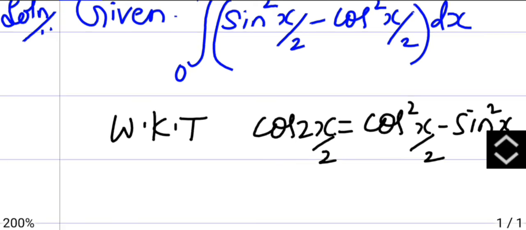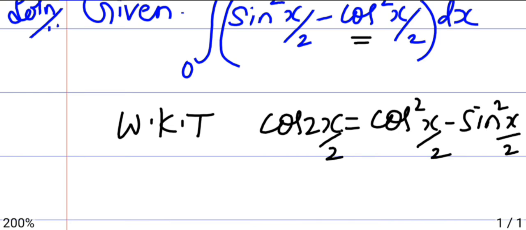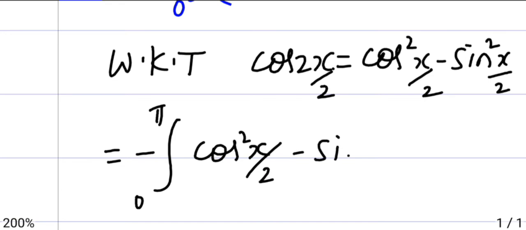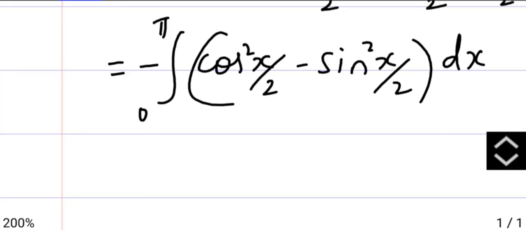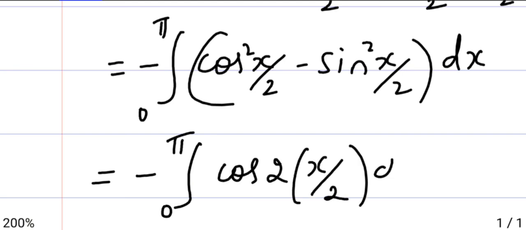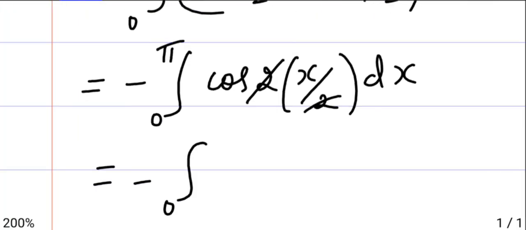I want cos in the front, so I will take minus common. From 0 to pi, taking minus out, it becomes cos square x by 2 minus sin square x by 2 dx. Now substituting the formula, I get the integral from 0 to pi of cos 2 into x by 2 dx. The 2 and 2 cancel, so you get minus the integral from 0 to pi of cos x dx.